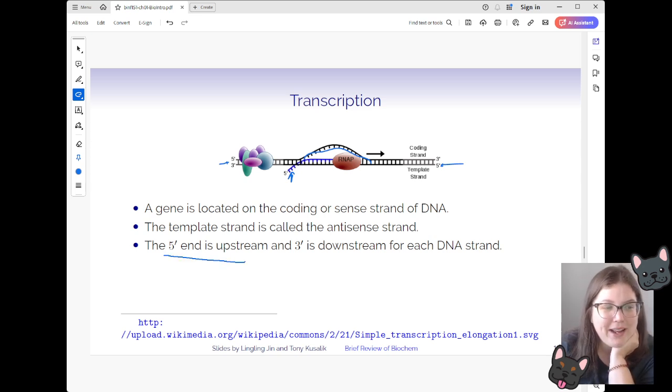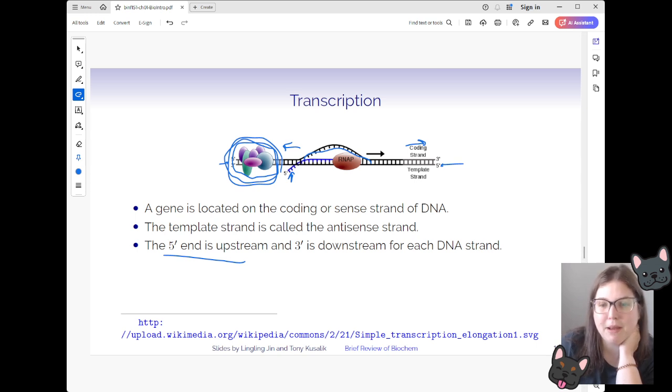The 5' end is usually what we would call upstream from the gene because it's going to the left. And the 3' end is what we would call downstream from the gene because it's going to the right. And when I say left and right, I'm talking about the coding strand. So on the coding strand, we're going to have things like our promoter, where all of these different proteins are going to bind. That's going to kick off that whole transcription process.